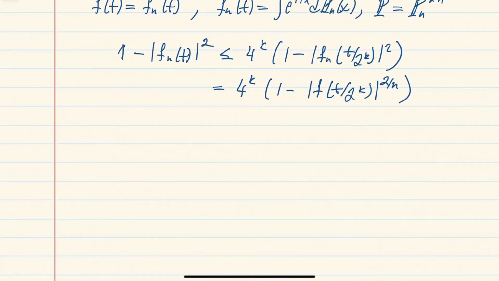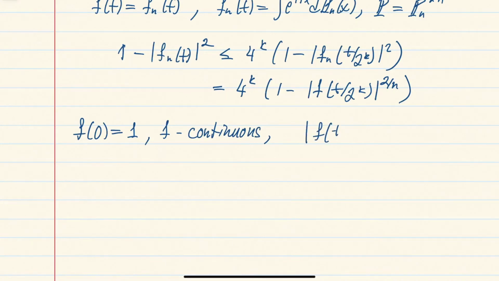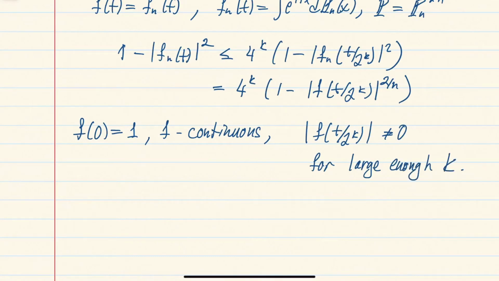Now it becomes clear why we wanted to halve the argument repeatedly, because the characteristic function at 0 is equal to 1, and the characteristic function is always continuous. So in particular, a characteristic function at t over 2 to the k, if you take k large enough, the parameter will be close to 0, and you can make this absolute value as close to 1 as you like. So this will be not equal to 0 for large enough k. Okay, so let's fix such particular parameter k.